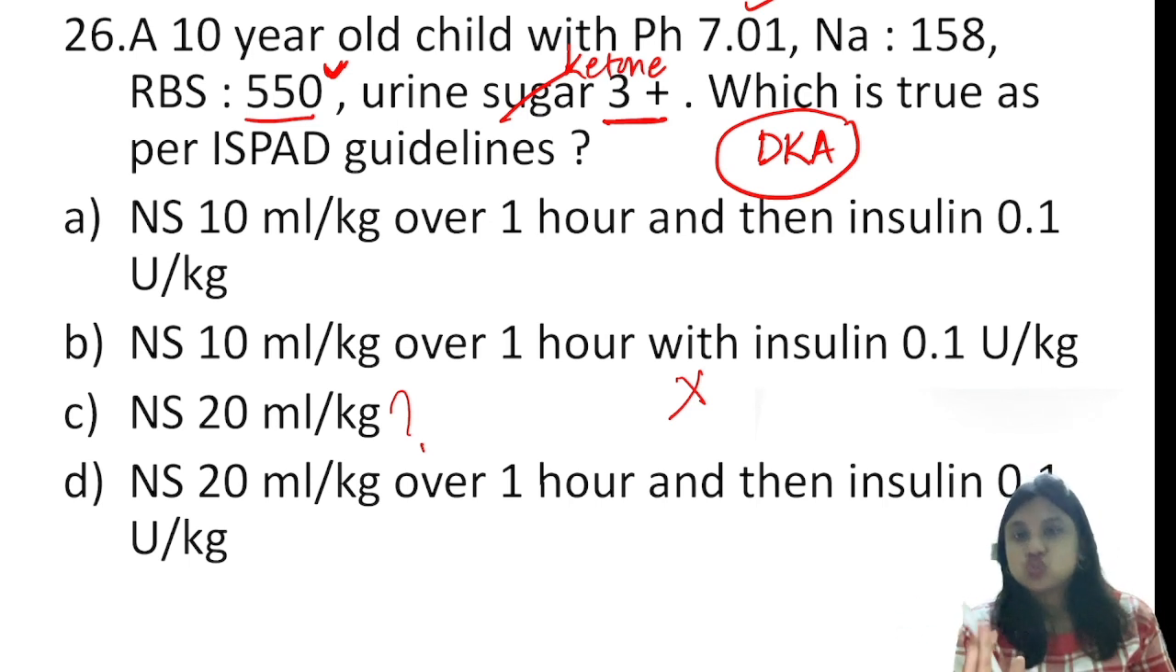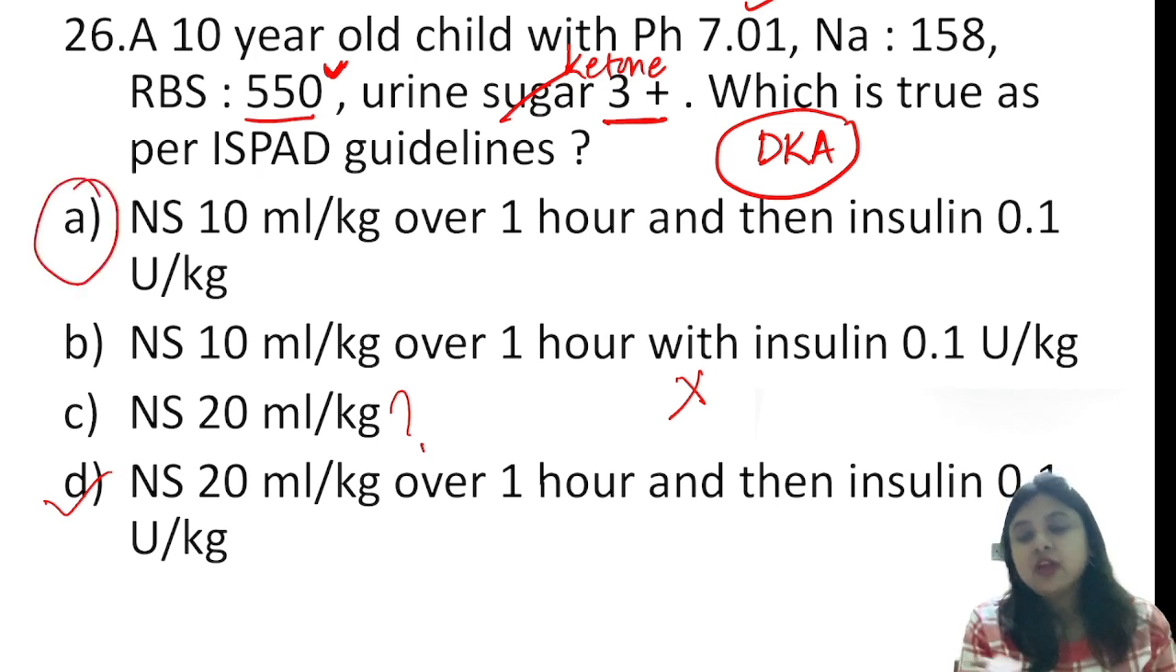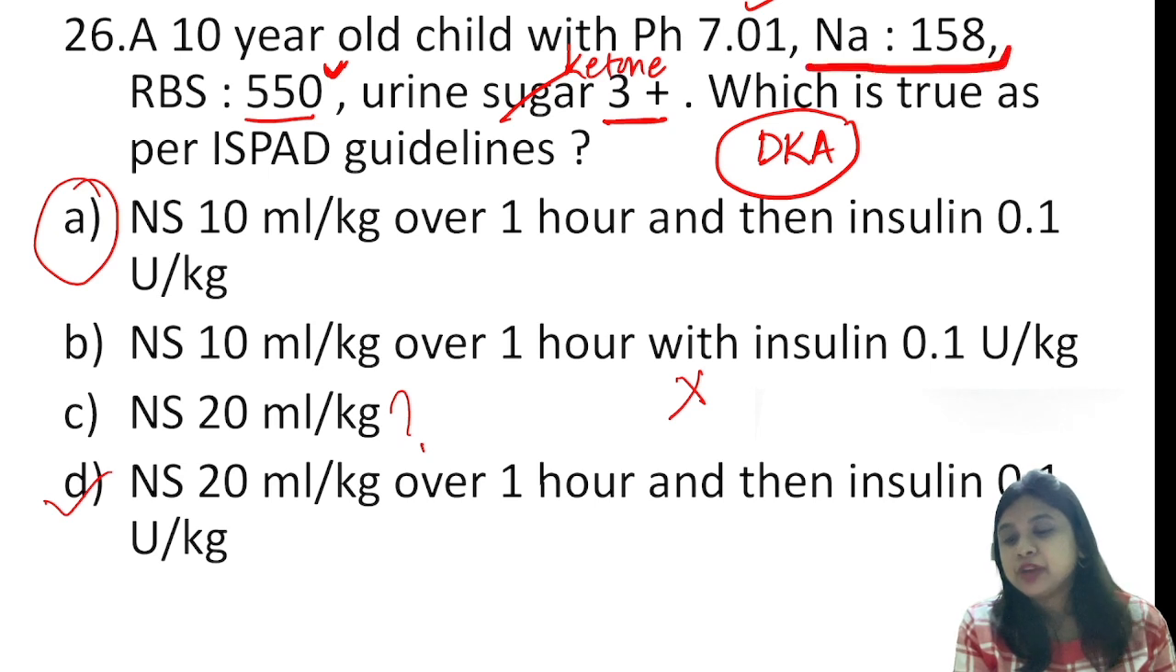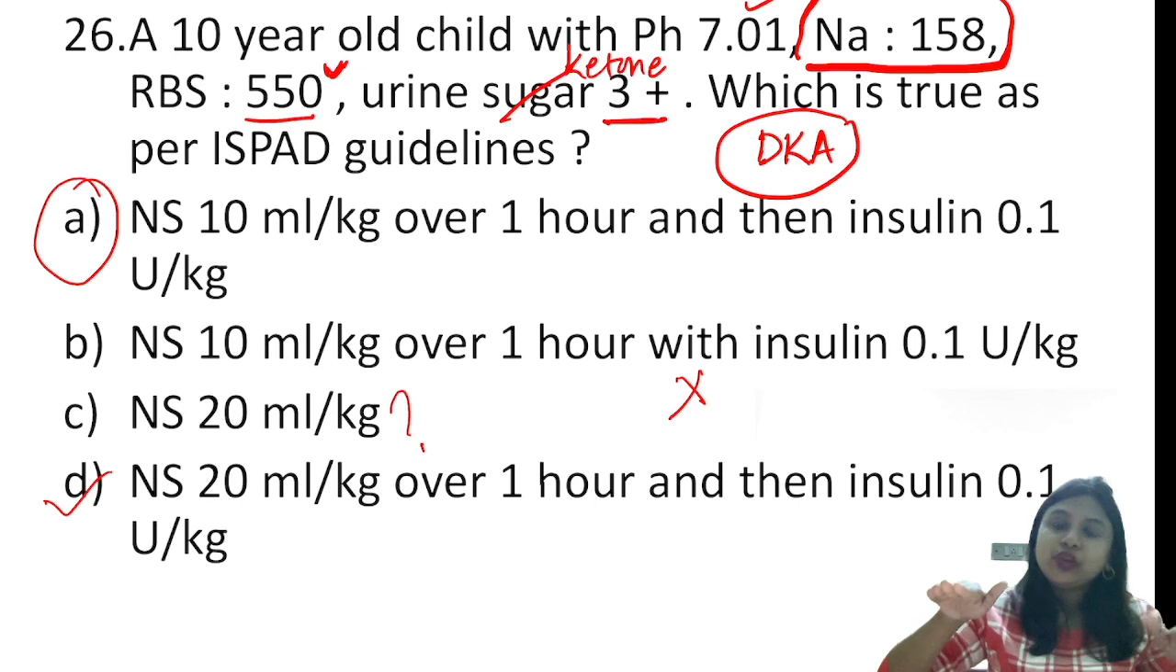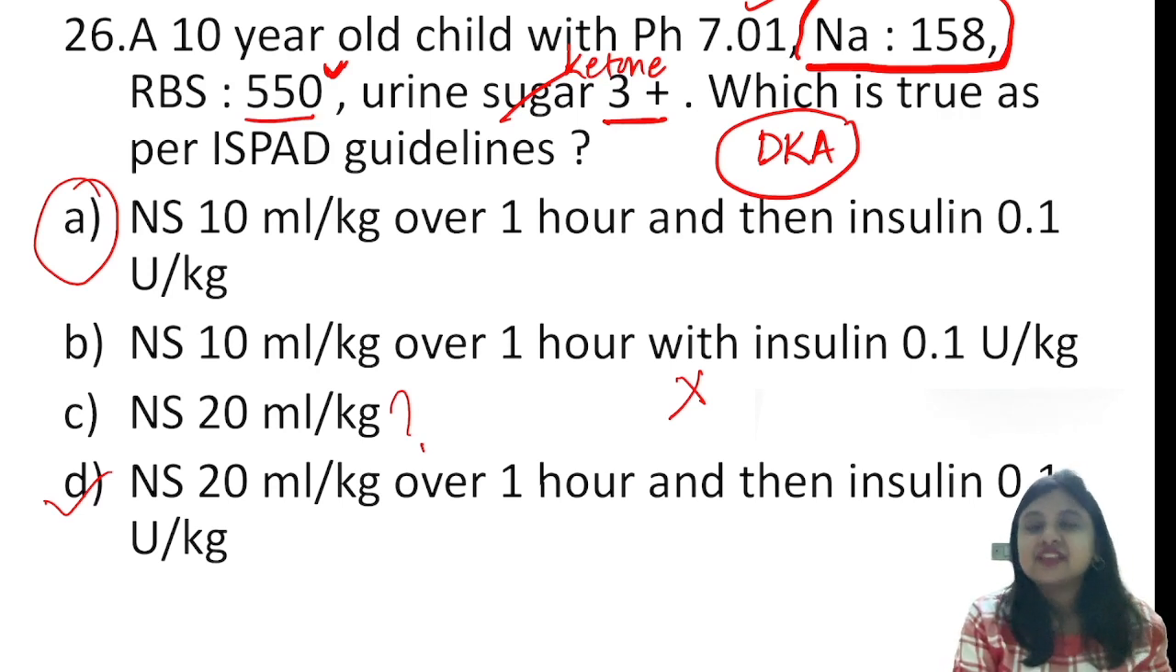If the child is in shock, then the answer is going to be D, that is, we give 20 ml per kg over 1 hour and then insulin. And if the child is not in shock, the answer will be A. I'll prefer option A because here the hypernatremia is mentioned. One of the dreaded complications of DKA is cerebral edema. The main thing in DKA is you need to create a balance between the fluid and the insulin, because if you give more fluids, it can result in worsening rather than improving. So whatever you need to give in DKA, it's a very judicious balance.